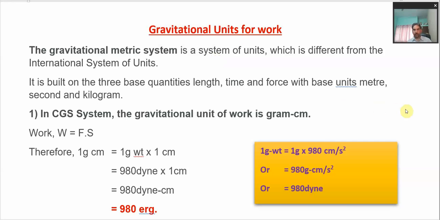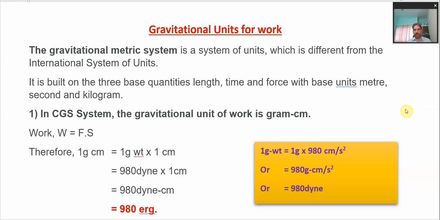Hello everyone. So today's class is about work, in continuation to the task we were discussing last day. So today we will discuss different units for work, different from what are in the SI and CGS system. So the new units for the work are gravitational units of work.